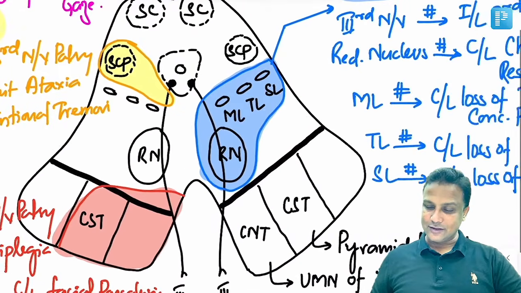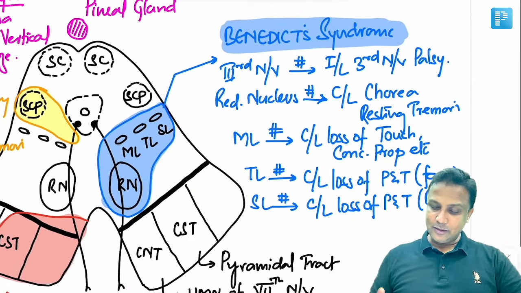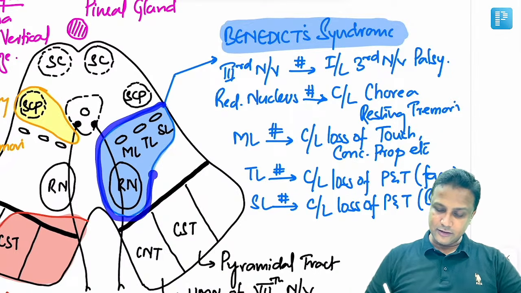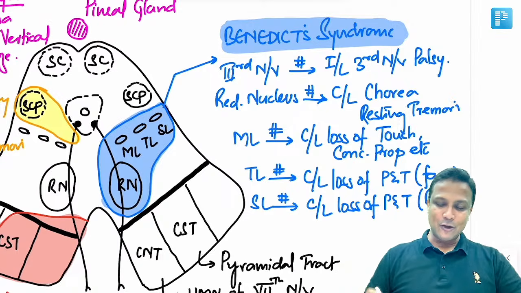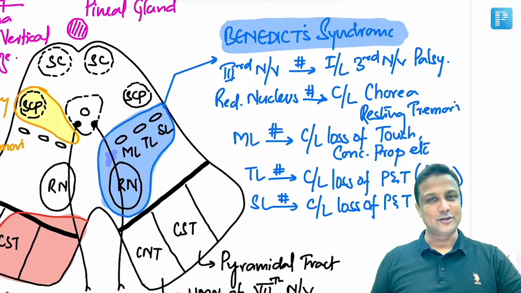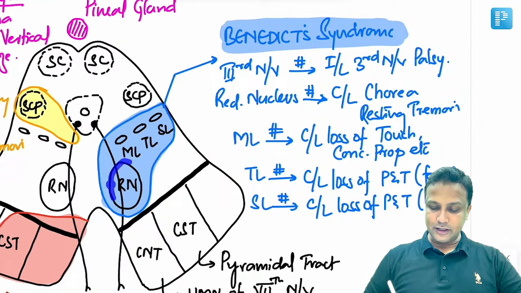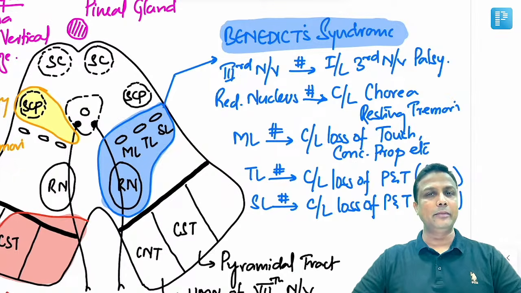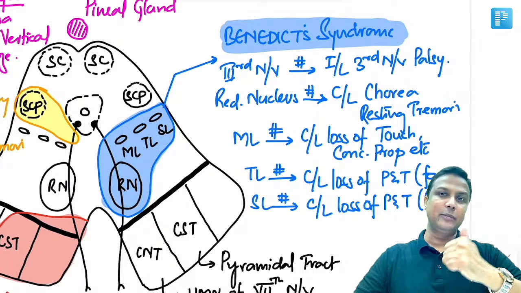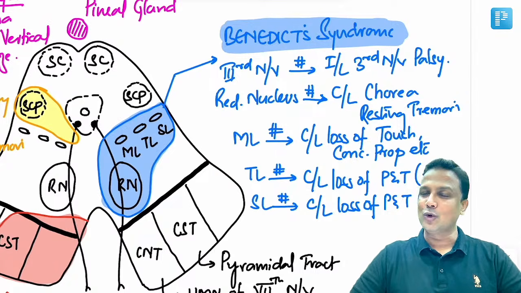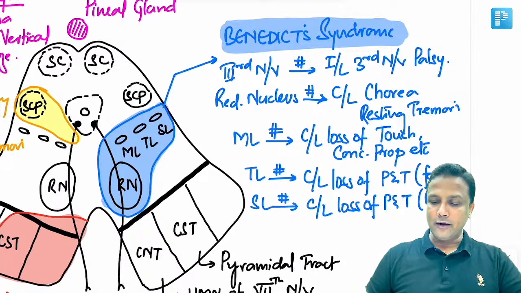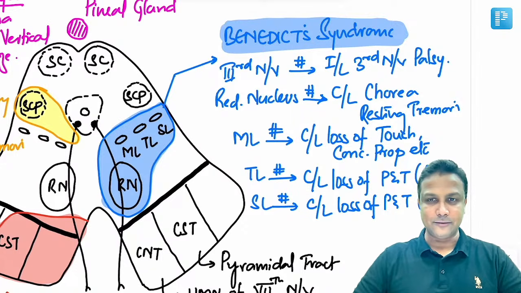Next one, please look at this diagram right now. Now in this diagram, if this much part is actually involved here, yes, of course, it will lead to Benedict syndrome. And in Benedict syndrome, first of all you can see the third nerve is going there, so ipsilateral third nerve palsy will be there. Along with that, the important thing to remember is red nucleus, and please remember, red nucleus is the one which will be connected to basal ganglia, and if there is a lesion in basal ganglia, obviously it will lead to chorea as well as tremors, and it will be contralateral chorea and resting tremors will occur.